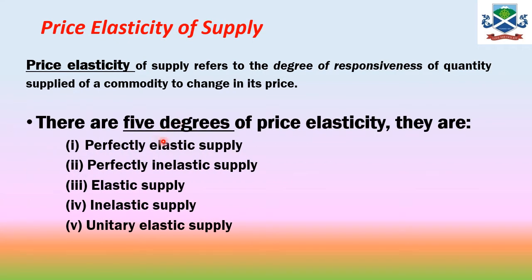So there are 5 degrees of price elasticity of supply. You learned them in the theory of demand, and they are perfectly elastic supply, perfectly inelastic supply, elastic supply, inelastic supply, and unitary elastic supply.